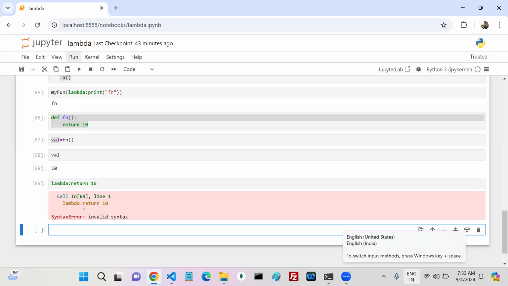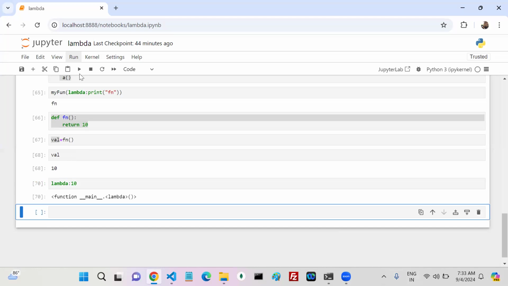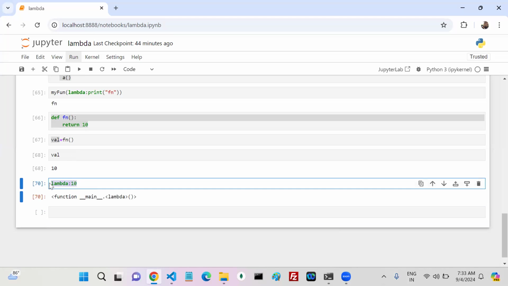Multiple statements. Okay. So what do you have to do? You have to change something. Syntax error means you have to follow the guidelines. What guidelines do you have to follow? Okay, I just removed the return first. Now, syntactically valid or invalid? Valid.